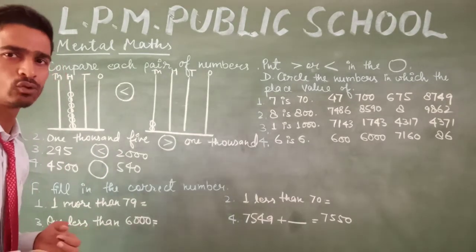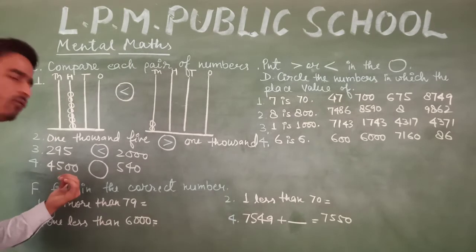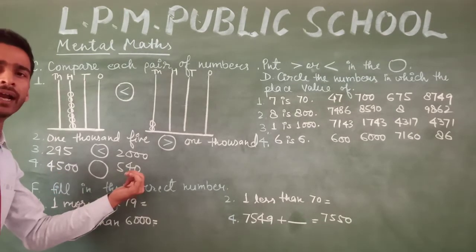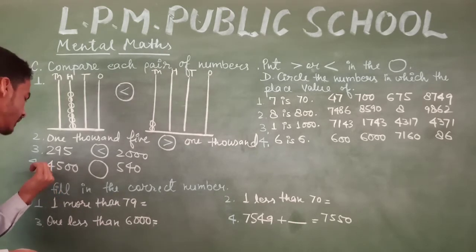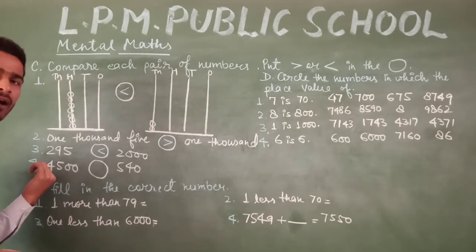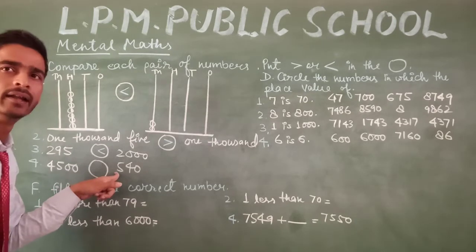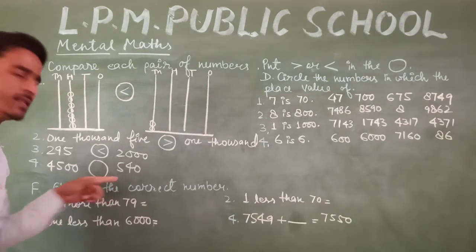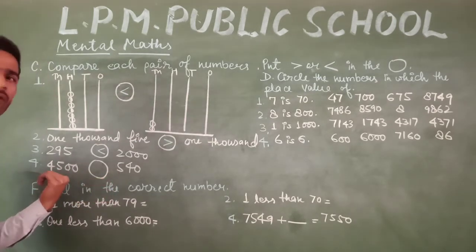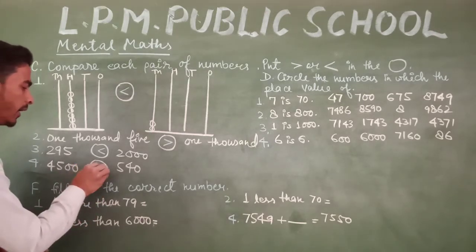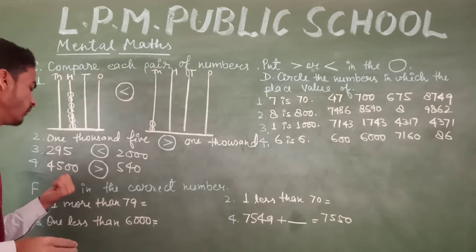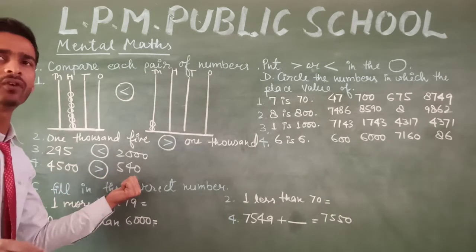Okay, and the next one is 4500 and 540. When we compare 1000 places, in this number on the 1000 place there is 4, and in the other there is no 1000 place. So we can say that 4500 is greater than 540.